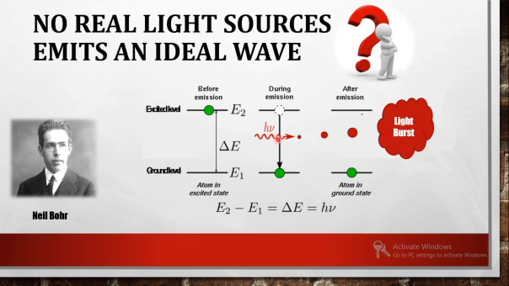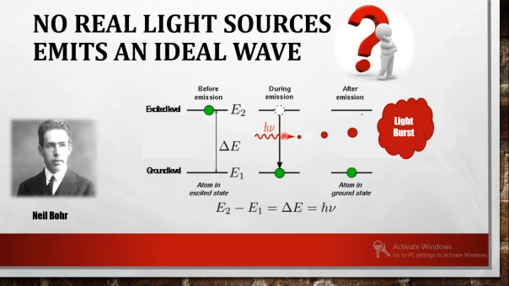From an atom you get light, and once it reaches the ground state, there is no emission. Again it has to go to the excited state. So there is a period when no light is obtained, and after that it will again de-excite and give a light burst.